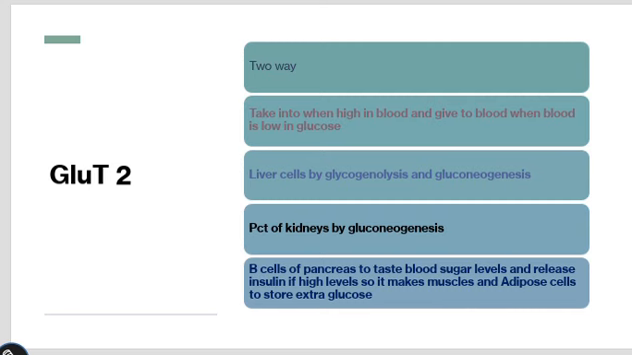Then there are the beta cells of the pancreas. Beta cells of the pancreas have to sense the blood glucose levels all the time, so if the blood glucose levels are going up, they should release insulin, and then the insulin will help the skeletal muscle cells and the adipose cells to store the extra amount of glucose. GLUT2 transporters are also present in the pancreas. They are two-way: they take the glucose from the blood into the cells, and they also release the glucose back into the blood.